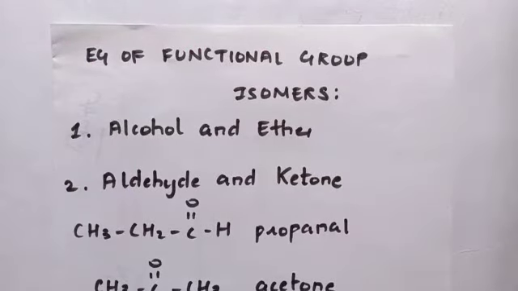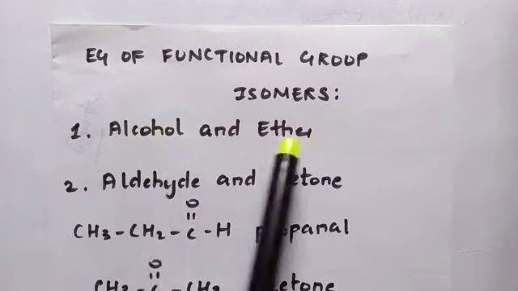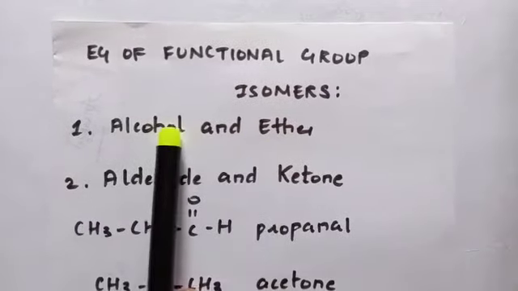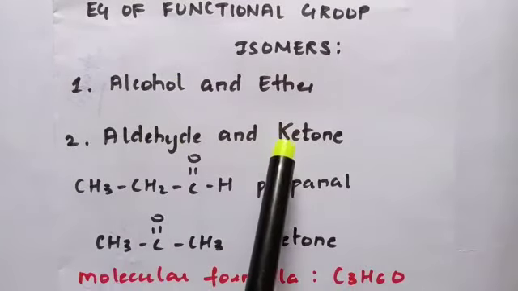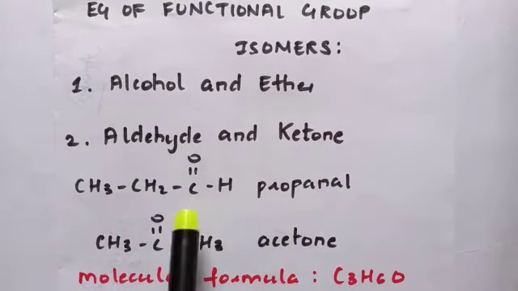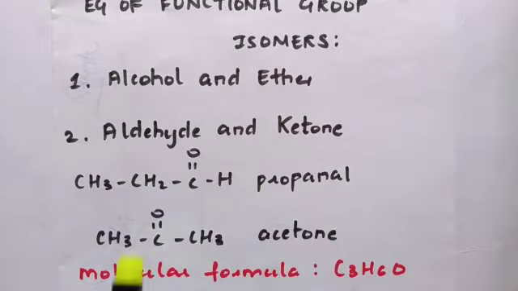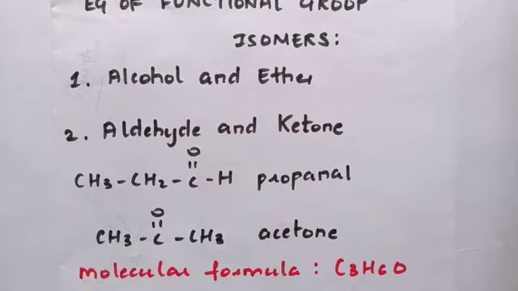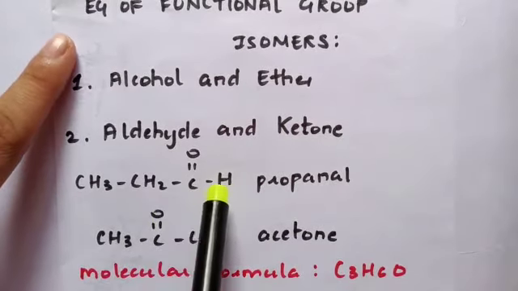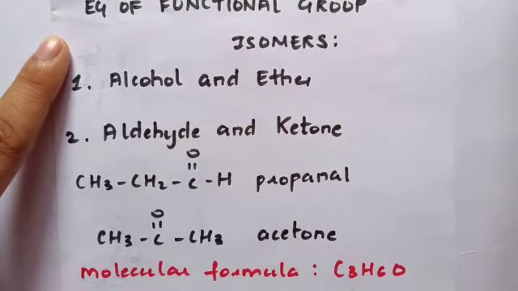So students, before I move ahead, I would like to discuss a few more examples of functional group isomers. The first set, that is alcohol and ethers, we have already discussed. The second set is aldehyde and ketones. Aldehydes and ketones are also functional group isomers of each other. You can see I have written two examples over here. The first compound is propanal, which is an aldehyde. The second compound is acetone, which is a ketone.